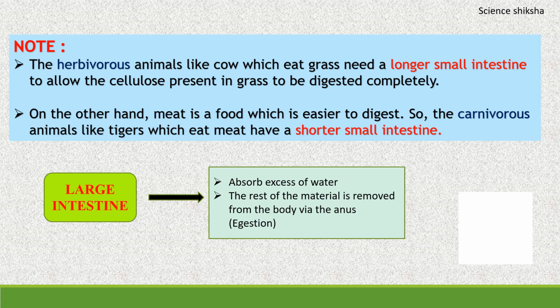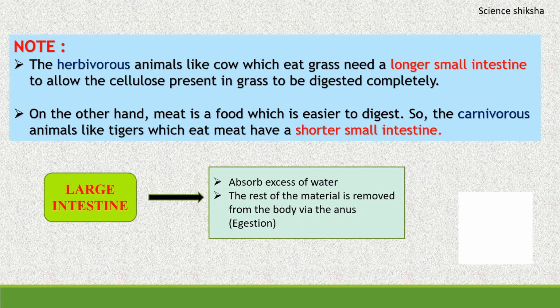Now the last part is the assimilation of the food and the excretion of the undigested food material. In assimilation, the blood carries the digested and dissolved food to all parts of the body where it becomes assimilated as a part of the cells. It means the assimilated food is used by the body cells for obtaining energy as well as growth and repair of the body. The digested food which is not used by our body immediately is stored in the liver in the form of a carbohydrate called glycogen.